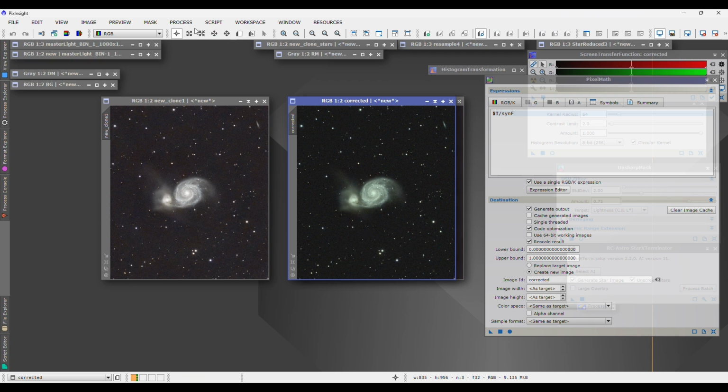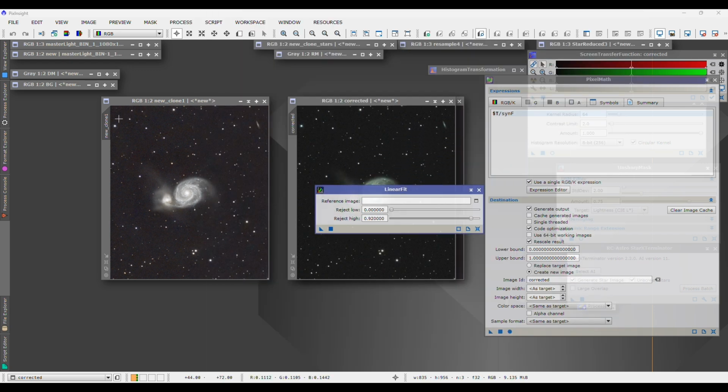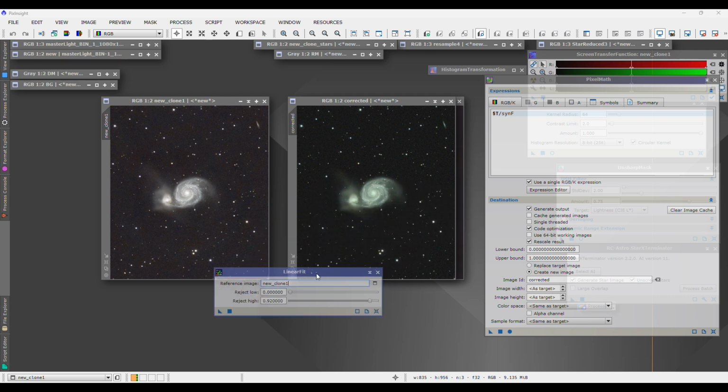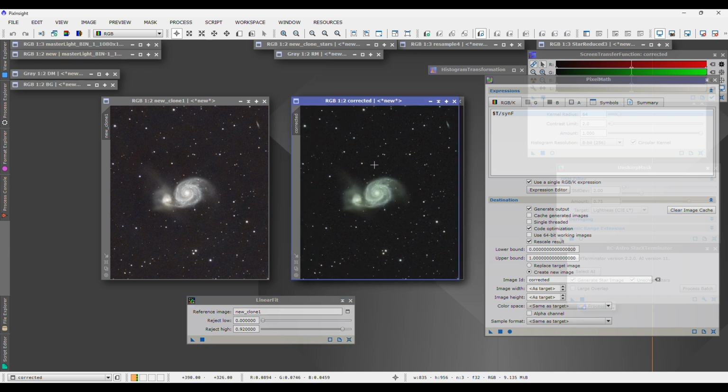And so the way to fix that in our final step is to go to Processes and go to Linear Fit. And then we're going to take the name of this image, new_clone1. Because we pulled out too much as far as the color information, we want to fit the data back. So we're going to drag our triangle back on top of this new image that was created. And as you can see, now we have both images linear fit.